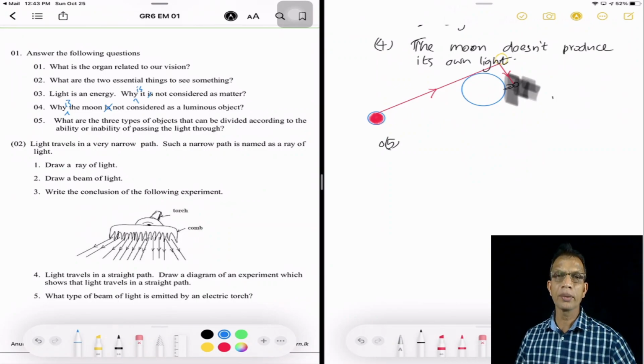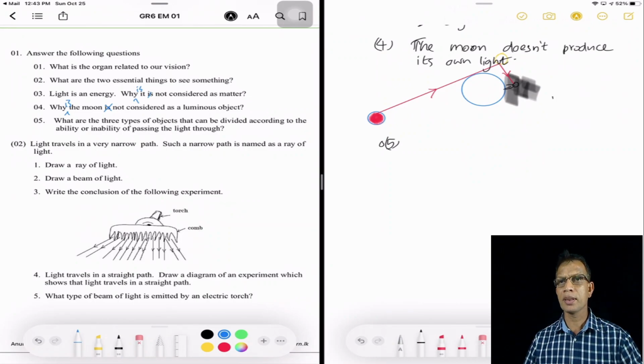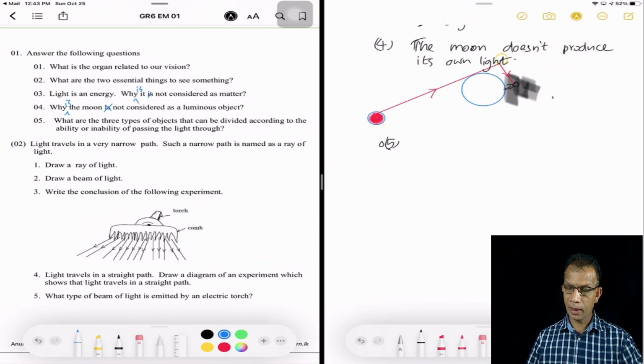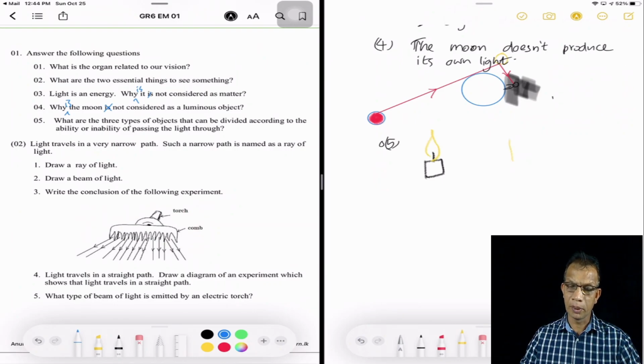Well, if you can remember the experiments that we did to see this one. The experiment was set like this. There's a candle and the candle flame. Then there's a cardboard with a small hole for us to see through, and our eyes kept over here.